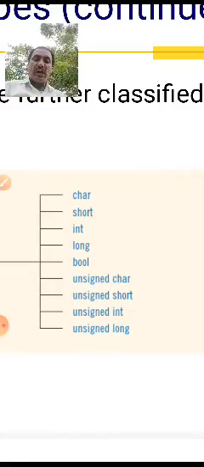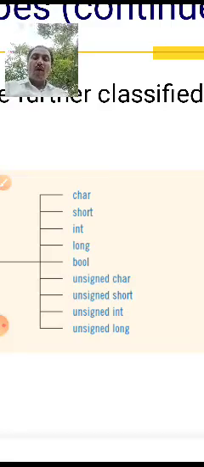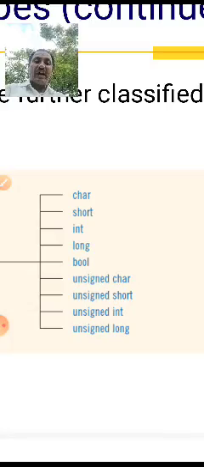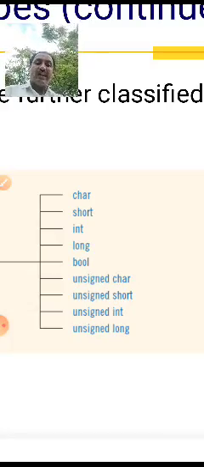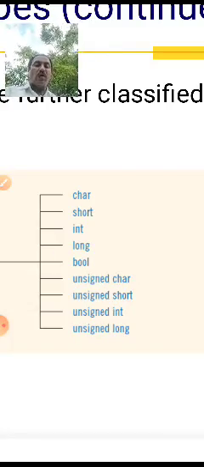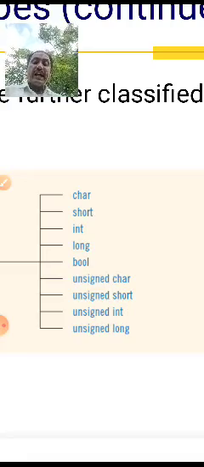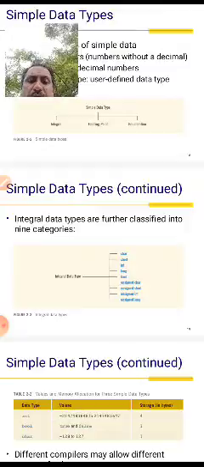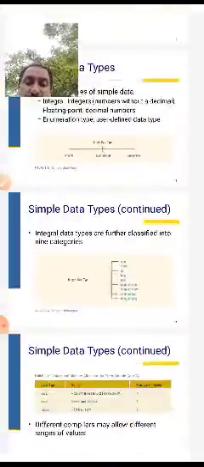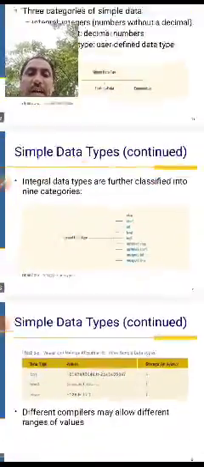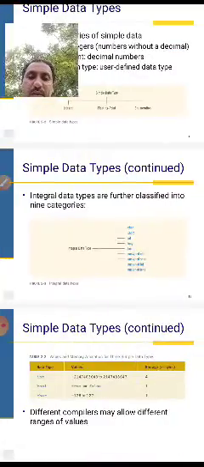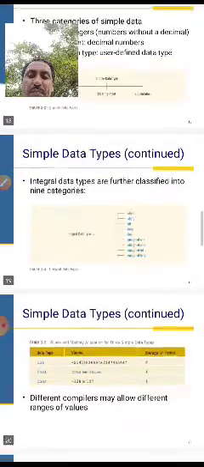Char, short, int, long, bool, unsigned char, unsigned short, unsigned int, unsigned long. These are the 9 categories of simple data types.